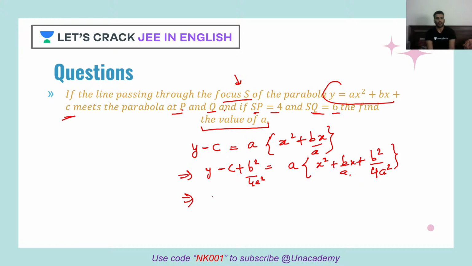So what do I get? Here, as you can see, I get y minus y plus, or I can take minus. Let's take it minus only, so that it becomes clear to you where exactly we have shifted the curve.